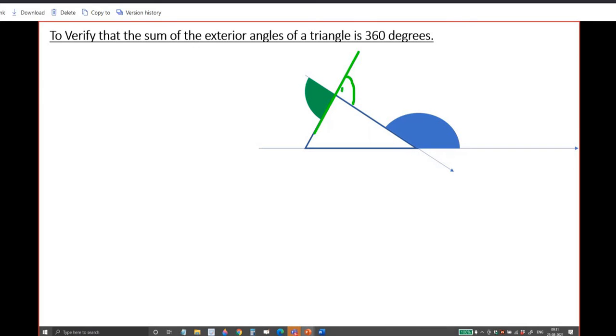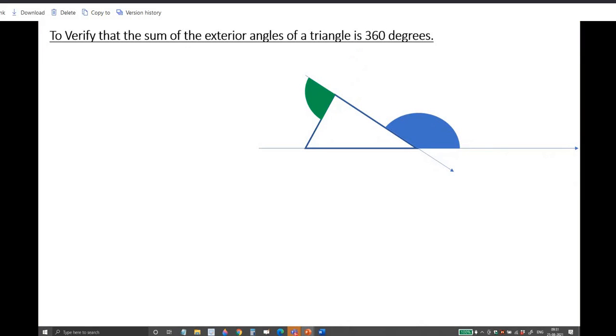Actually, this green and this other green, the one which I am shading now, these two angles are vertically opposite angles. So they should be equal in measure, right? Yes, sir. I have drawn only this one angle now. The third angle, have you seen that maroon color angle?